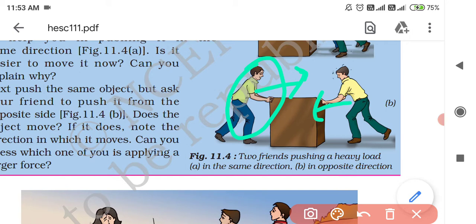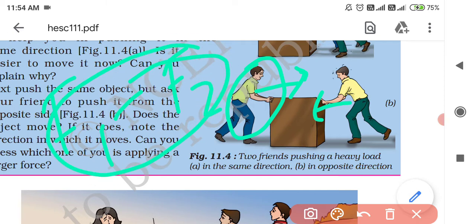Then the net force will be equal to the difference between the two forces. Whoever pushes the heavy box with a larger force, the box will move to the other side. Like say this person is pushing with a larger force, then the box will move to the right hand side. Okay, but it will be a slow movement because from the other side this person is pushing the heavy box. Okay.